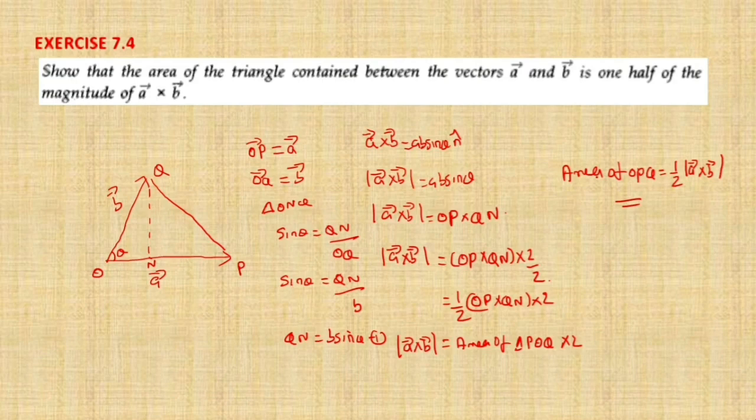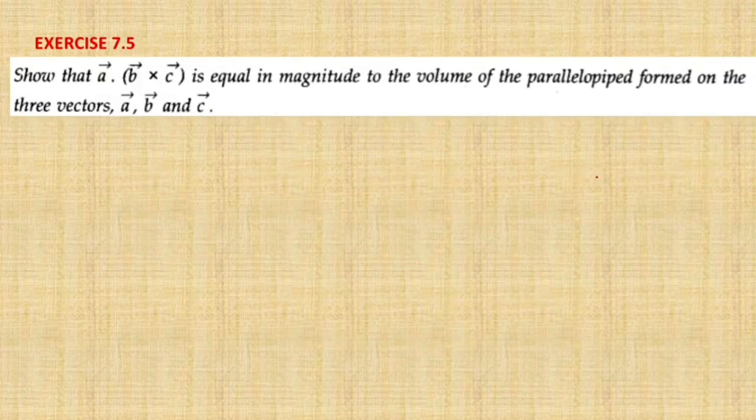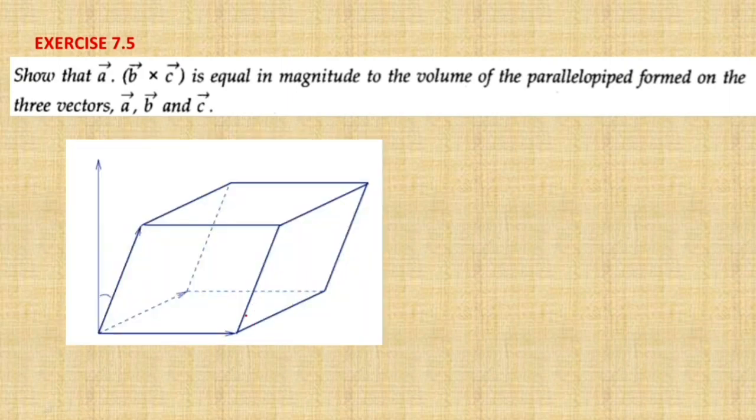Okay. Now let's do question number 7.5. Show that A dot B cross C is equal in magnitude to the volume of the parallelepiped formed on the three vectors A, B, C. So let's consider one parallelepiped here. In this parallelepiped there are three vectors: this is vector A, this is vector B, and this is vector C.